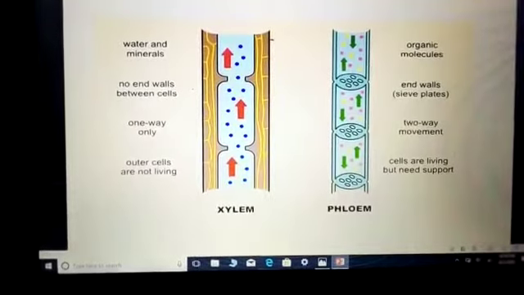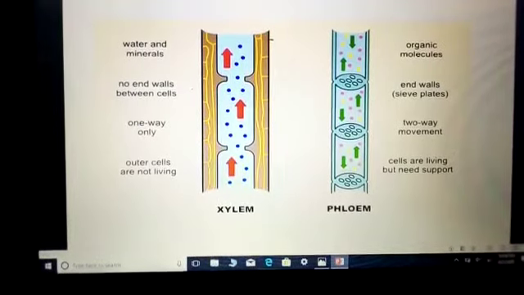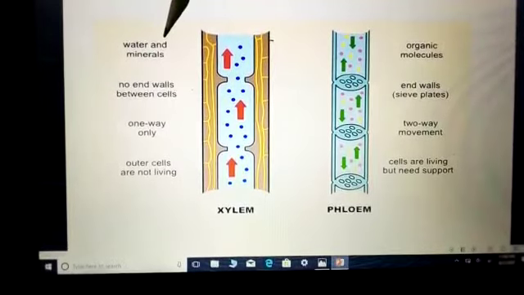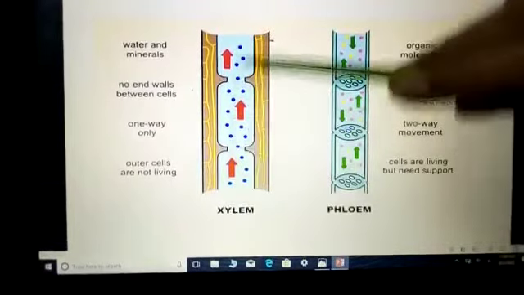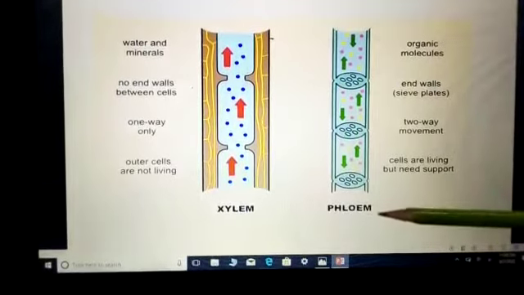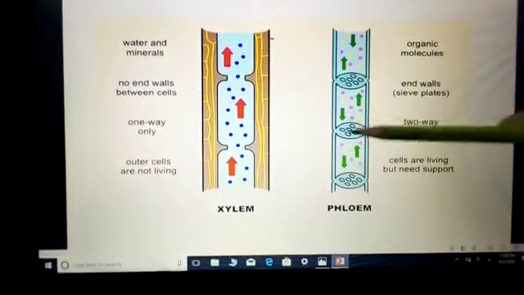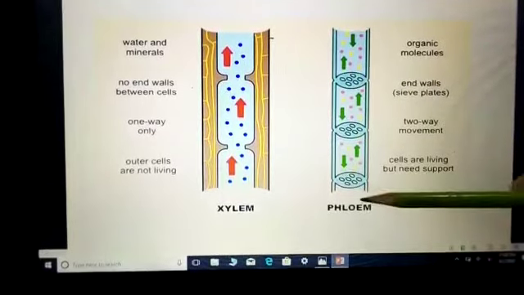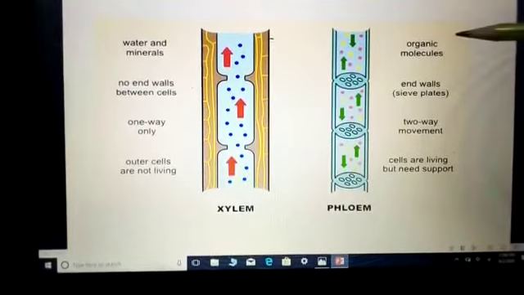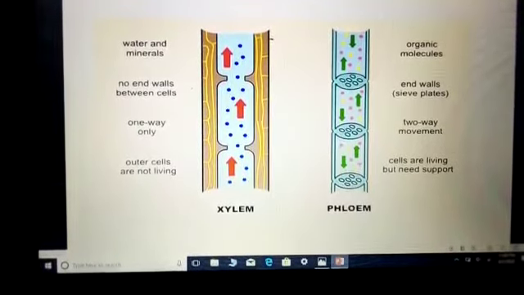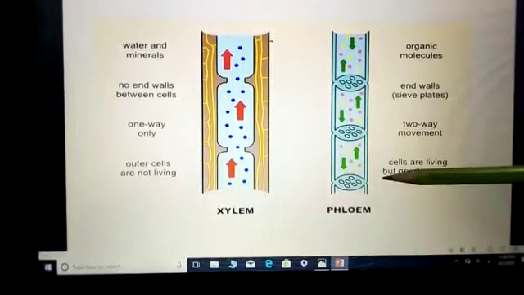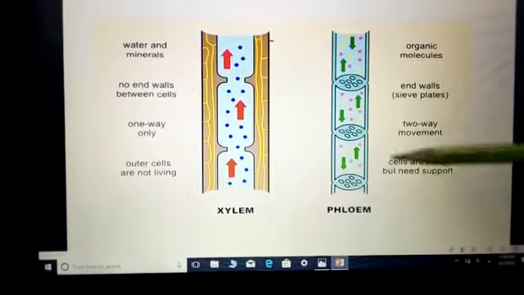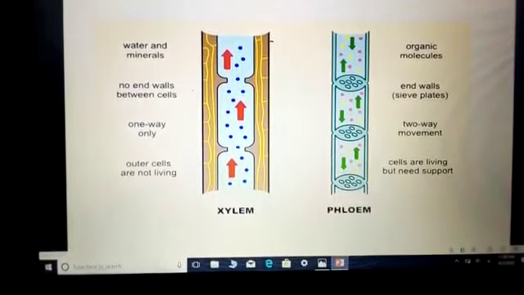Here is a diagram through which you can easily understand the function of xylem and phloem. This is the xylem through which water and minerals are transported. The flow in the xylem is only one way. But phloem contains a sieve-like structure that allows it to transport the organic material, or sugar, in both directions, upward or downward, to each and every part of the plant. Further we will discuss in the next lecture.